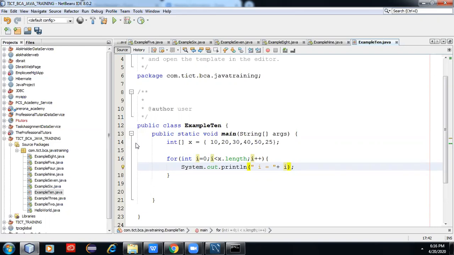This is a very simple program. I have an array, I want to iterate it, so we can use the for loop.